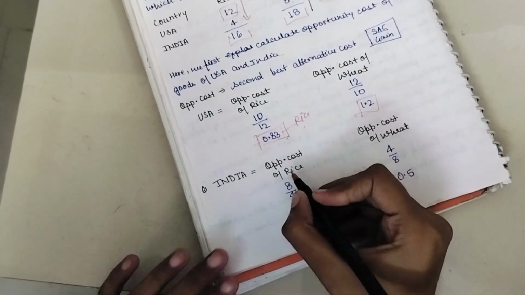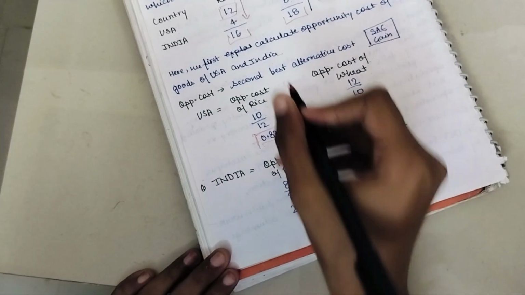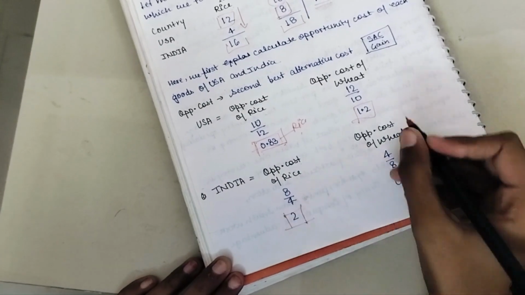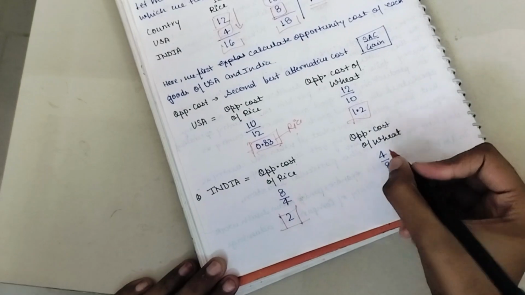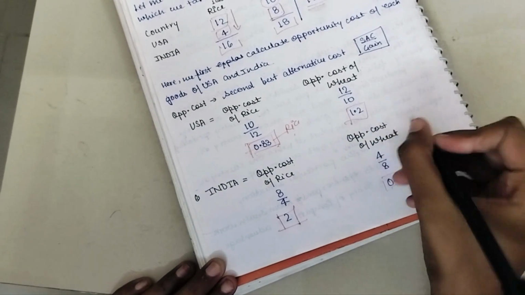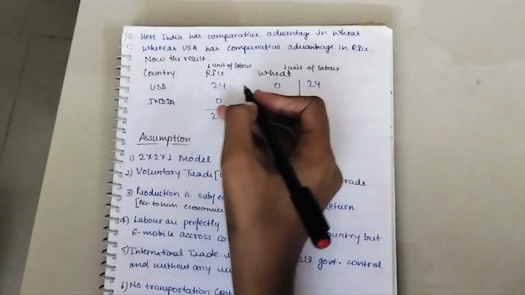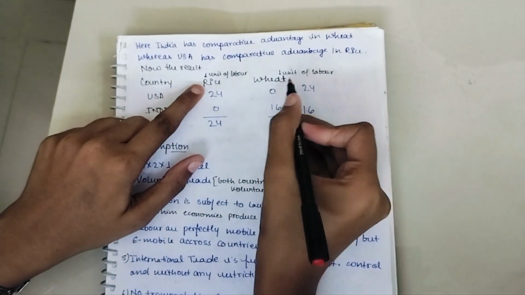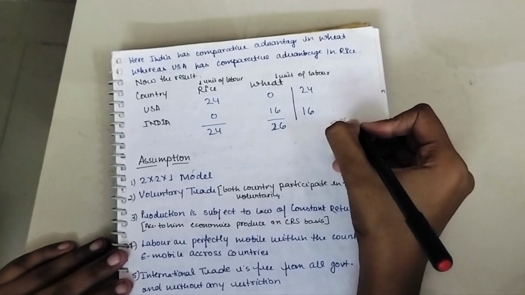Whereas in India, if we calculate the opportunity cost of rice, here we sacrifice wheat, 8 by 4, that is 2. And the opportunity cost of wheat, here we sacrifice rice, so 4 by 8, 0.5. Here India has comparative advantage in wheat, so India chooses wheat. So as a result, if we take 1 unit of labor production of rice, and if we take 2 factors of production and